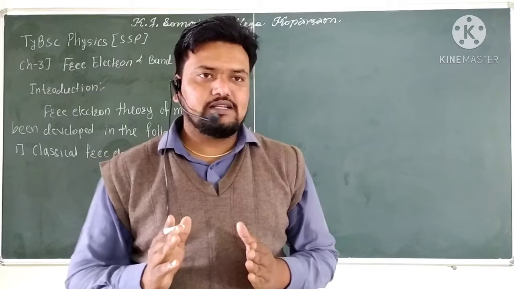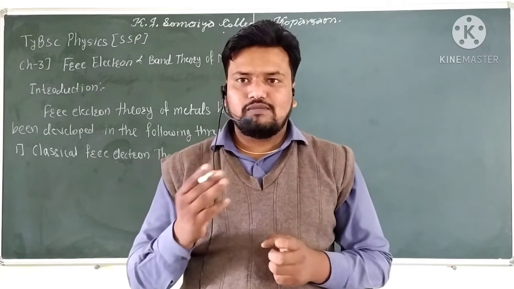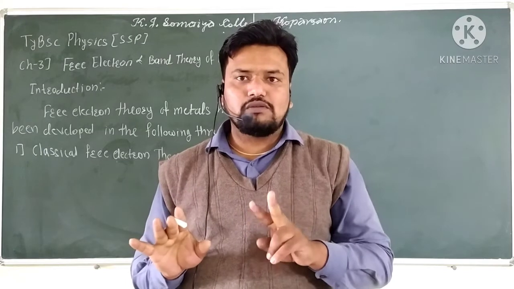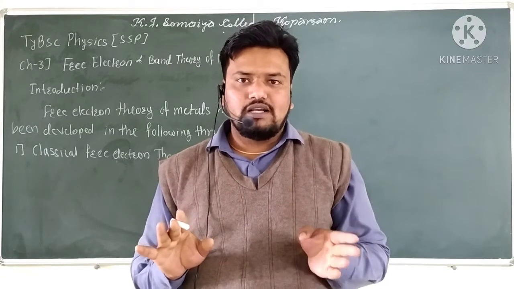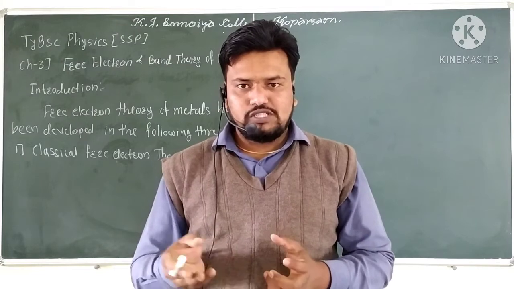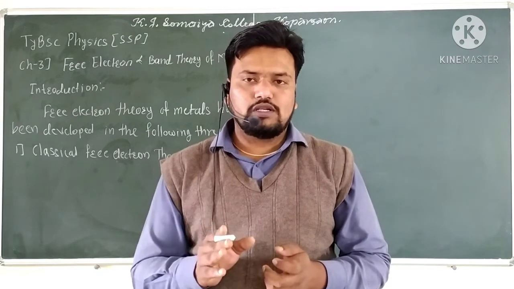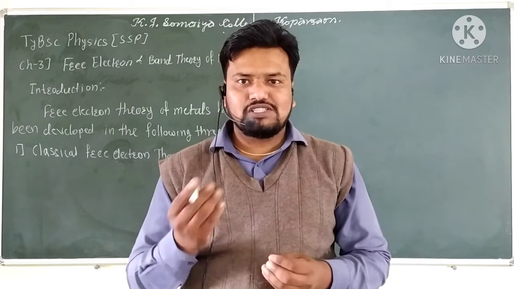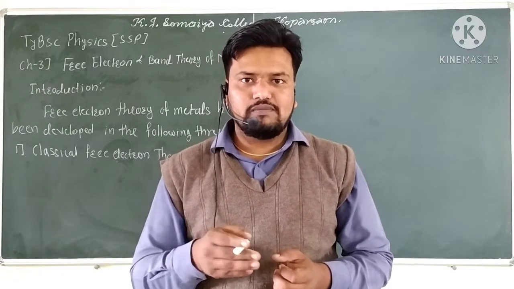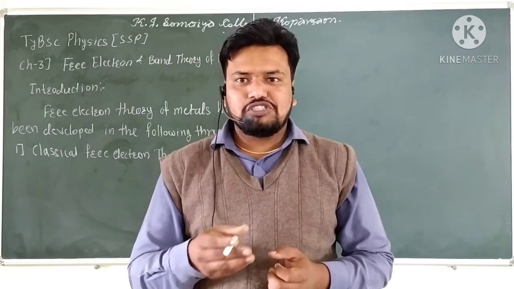We have to know that an atom has two parts. The first one is the nuclear part and the other is the extra nuclear part. The nuclear part consists of protons and neutrons, and the extra nuclear part consists of the electrons moving in different shells.